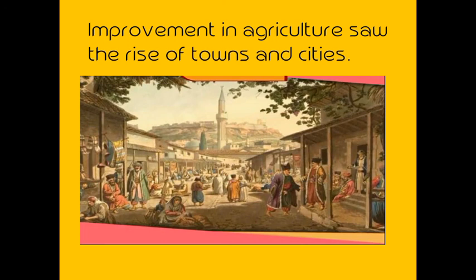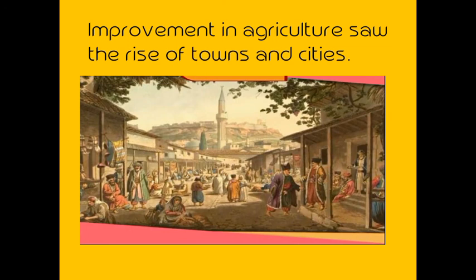So these were all the changes in the Iron Age. Improvement in agriculture and development of trade saw the rise of towns and cities. As you have seen, gradually towns and cities gave rise to civilization. What is civilization? Civilization is a stage of development wherein people live in towns, have knowledge of writing, they learn to write. There is a system of laws. They have laws, constitution, like that. Some rules were there, so they learned all that, and that stage has given rise to civilization.